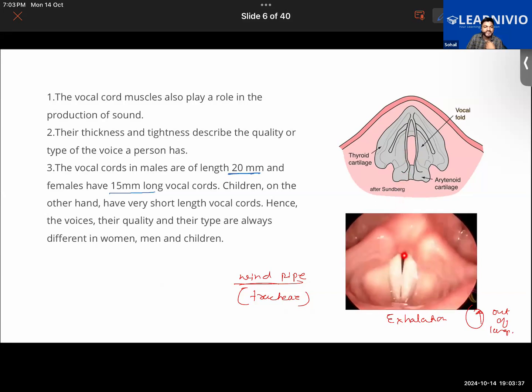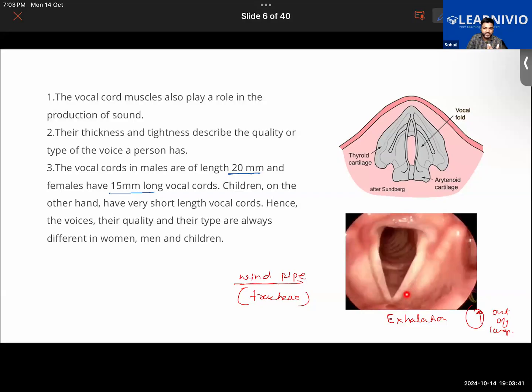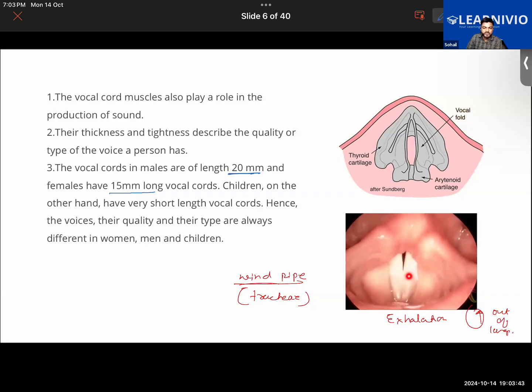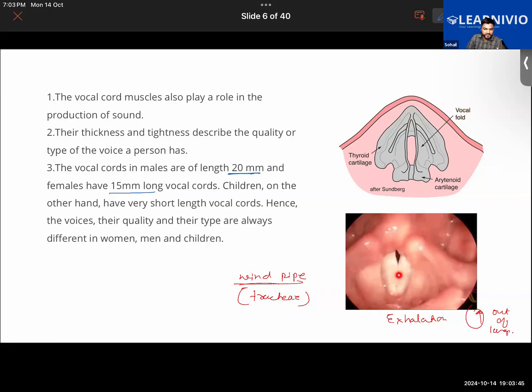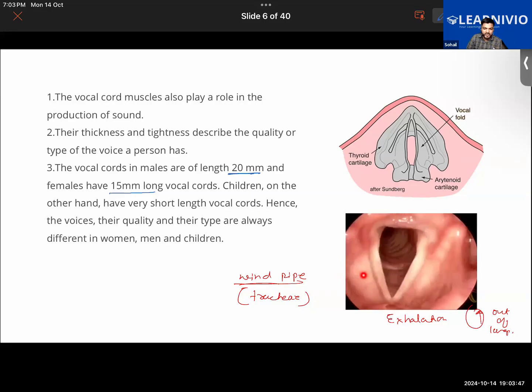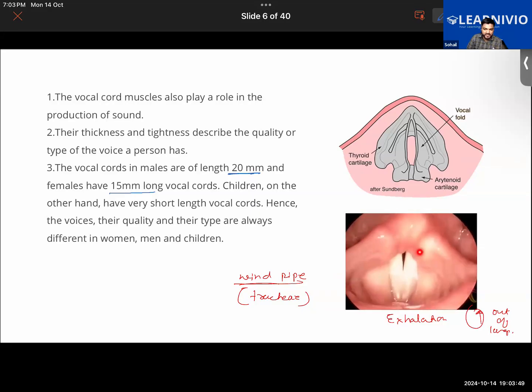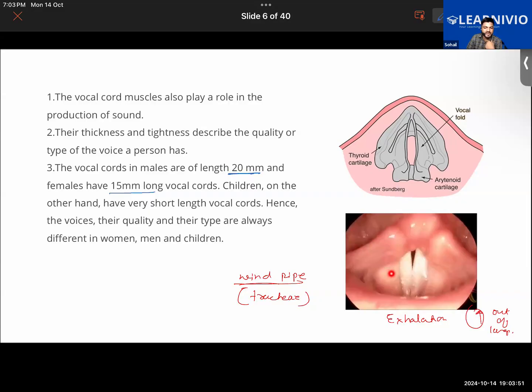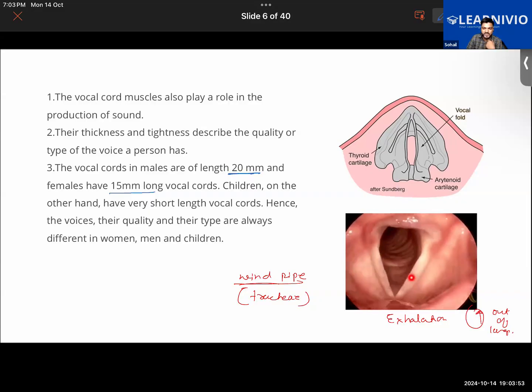Now, as you exhale the air, as your lungs release the air back into the environment, due to the passing of the air, like this is actually on top of the windpipe. Basically, it is present in our throat and it is connected to the windpipe.